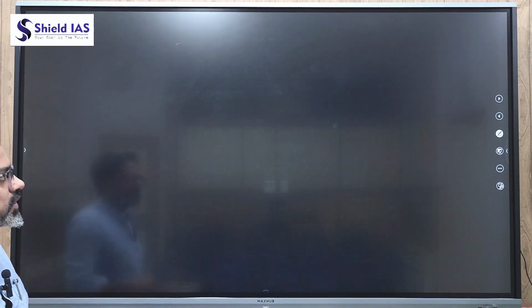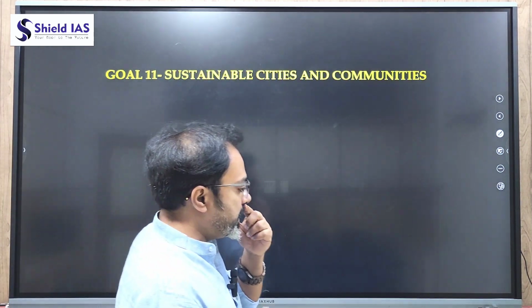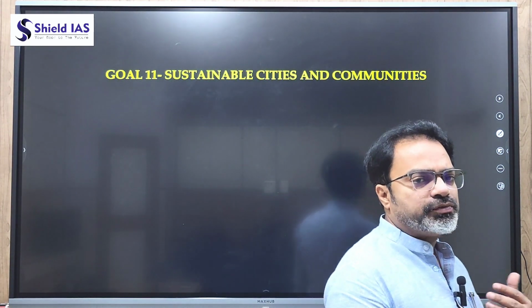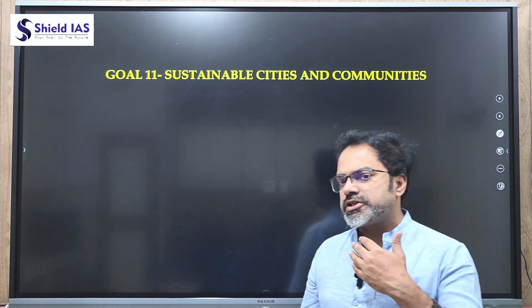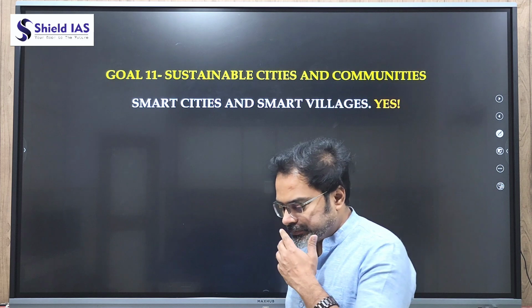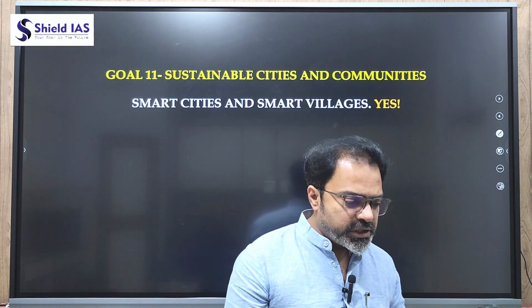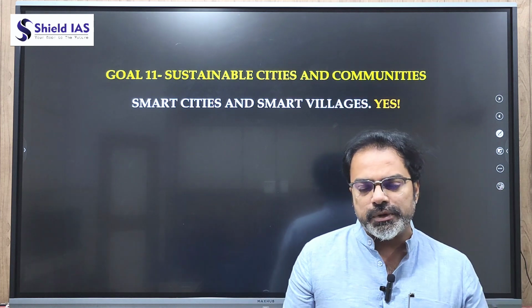So now next is goal number 11. Goal number 11 is sustainable cities and communities. So what should be the focus area? What are the sustainable development goals here? It is the creation of smart cities and smart villages. Now smart cities, what is the meaning of smart city? A smart city does not mean a few glassy buildings or maybe Wi-Fi.